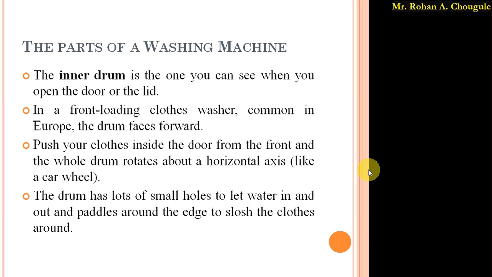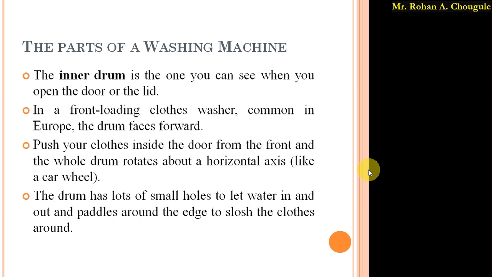Again, it has paddles around the edge of that drum. So there are some long strips in that drum. What is the use of that paddle? Simply, the paddles are used to slosh the cloth around. So this is one of the mechanisms used by a washing machine to clean the cloth.